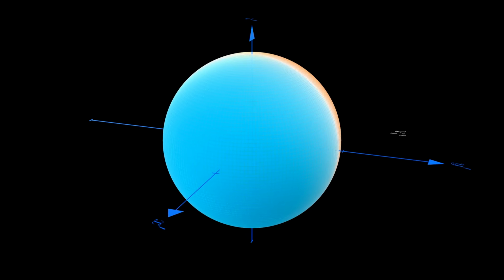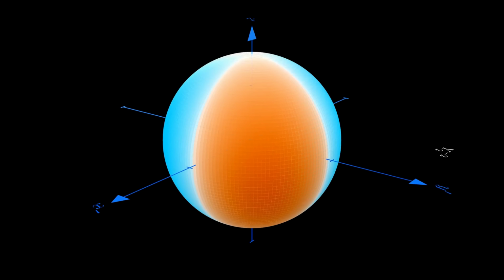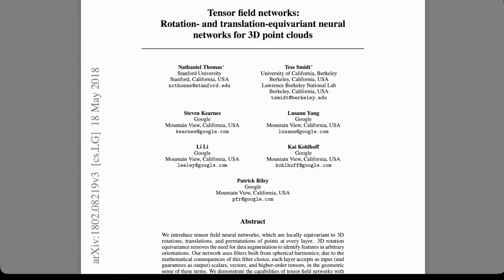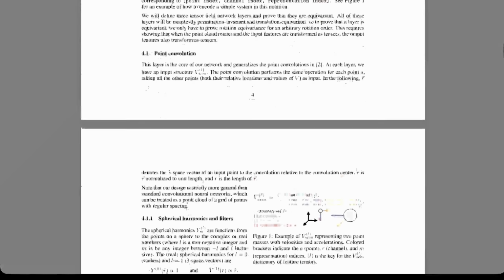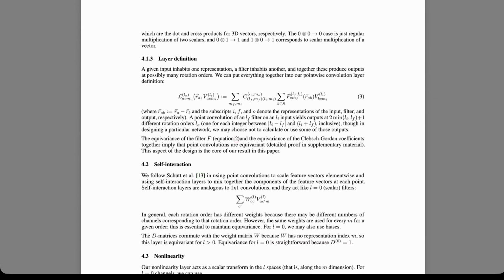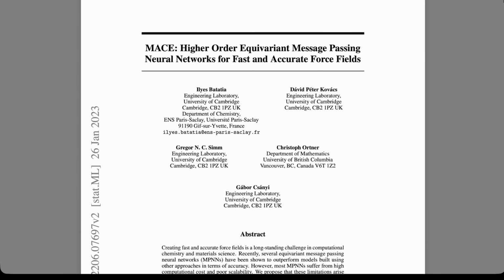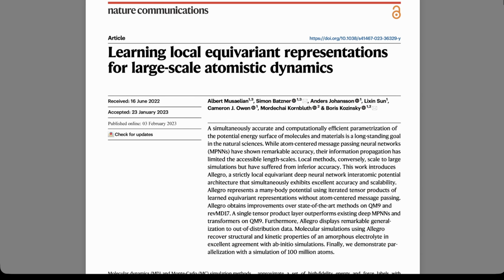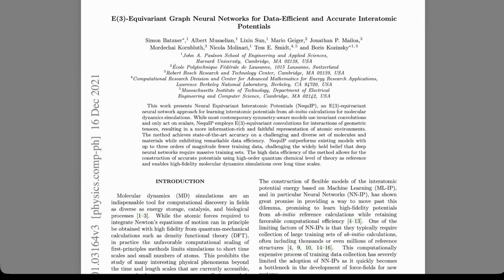Put another way, this talk is basically about understanding equation 3 of the Tensor Field Networks paper, which was the first clean and explicit framework for building neural networks with equivariant convolutions, and which has given rise to many of the modern approaches in deep learning in physics and chemistry with architectures like Mace, Allegro, NetQuip, and others.